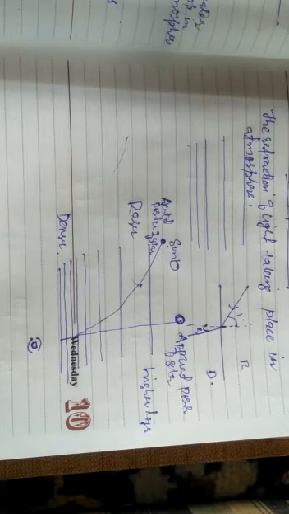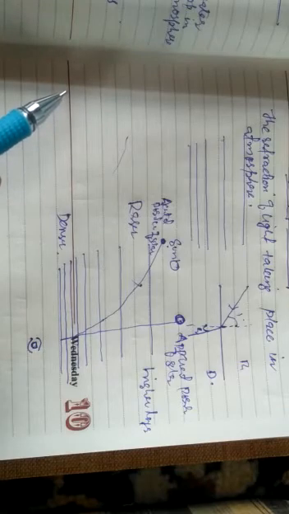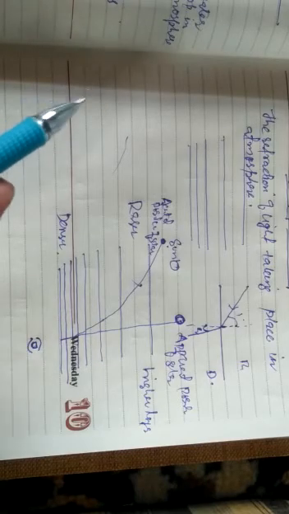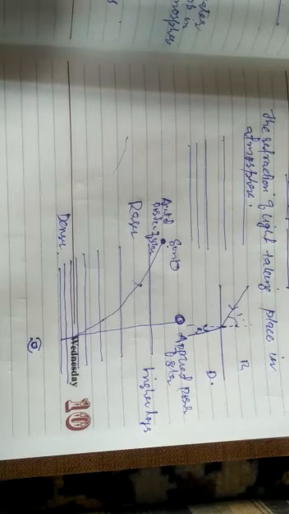Now there might be an important question in your mind: why don't the planets twinkle? The reason is this: as we know, the size of a star is actually very large, but the apparent size is very small. The apparent size of stars is very small as compared to the planets.